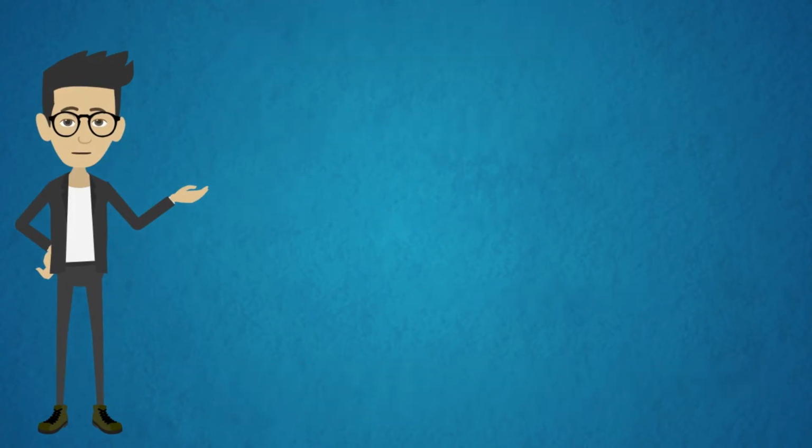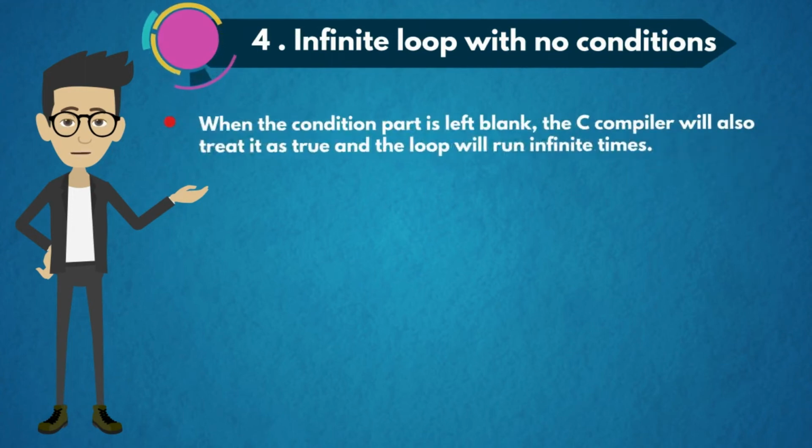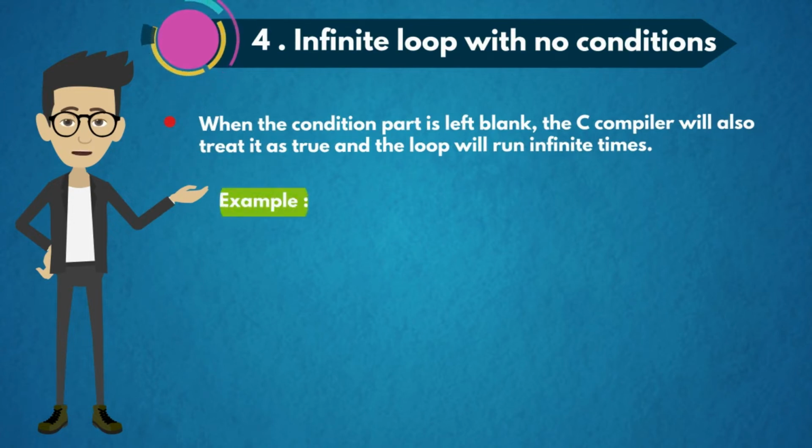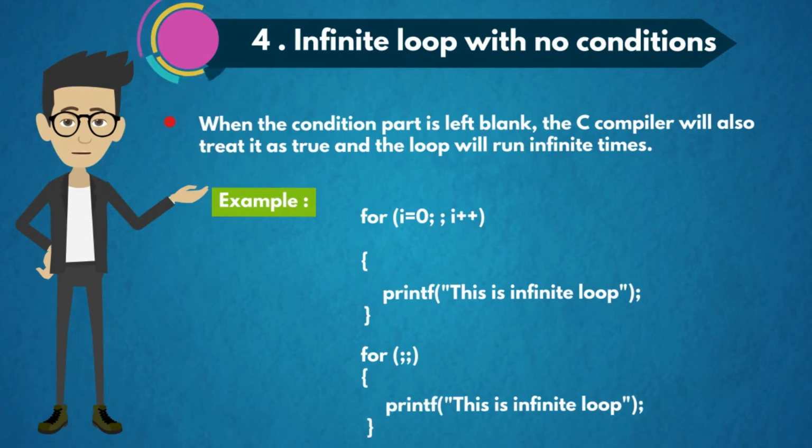The fourth type is infinite loop with no condition. When the condition part is left blank, the C compiler will also treat it as true and the loop will run infinite times. For example, for (i = 0; ; i++), the empty space is no condition. printf("This is infinite loop"); So here we can see that there is no condition, so the loop will run infinite times.